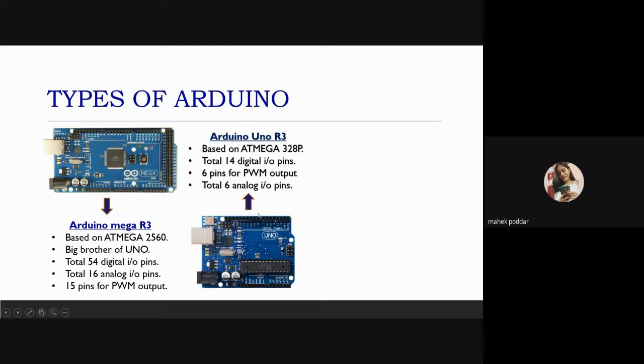Arduino Uno R3 is also a microcontroller board, based on ATmega328P. It has 14 digital input-output pins, out of which 6 can be used as PWM outputs, and 6 can be used as analog inputs. It contains everything required to support a microcontroller. You can simply connect it to the computer with a USB cable, or power it with an AC-DC adapter or battery, and just get started.